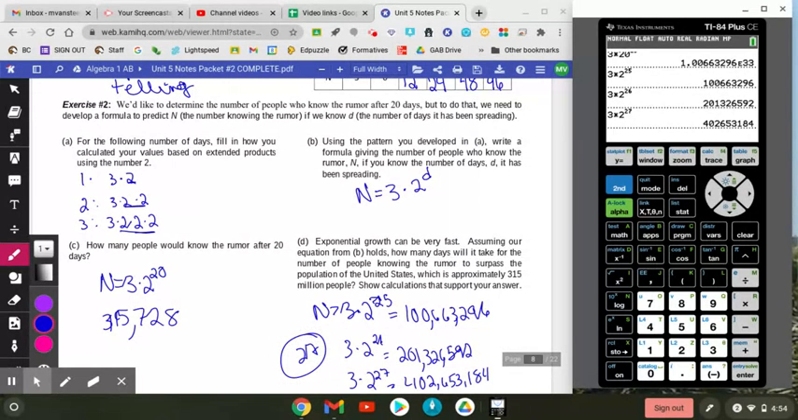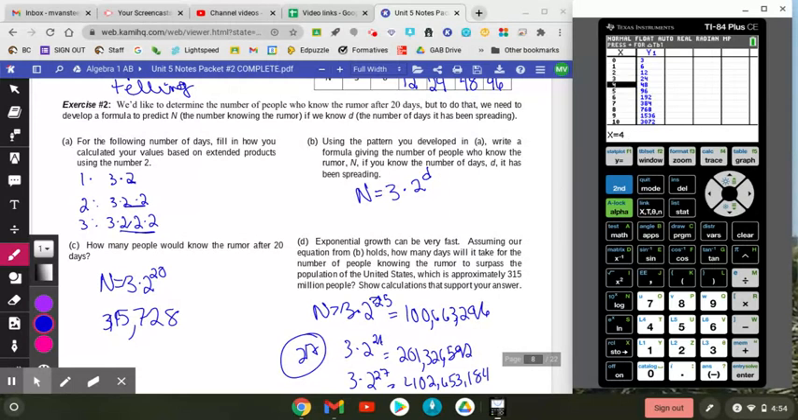Now we could have found that another way using our calculator by going to y equals and entering 3 times 2 to the x power. Then if we look at our table, we are looking for 315 million. So if we go up, up, up, up, we can see that it starts to write it in scientific notation. And at 27 days, we have our 402 million.